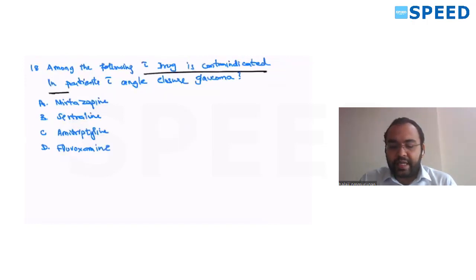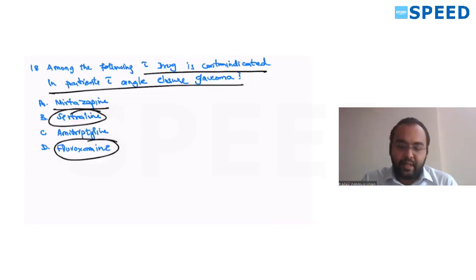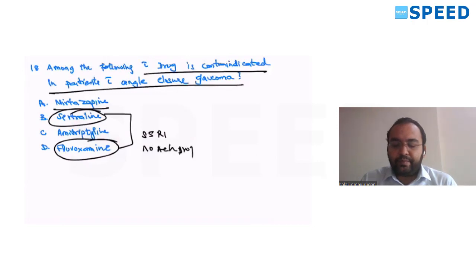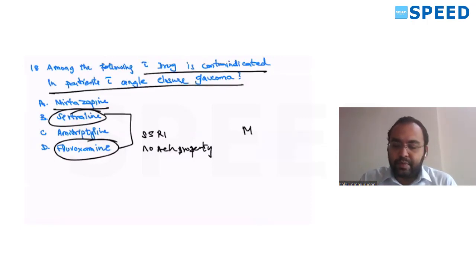Among the following, which drug is contraindicated in a patient with angle closure glaucoma? Okay. Easy. Let's see. Mirtazapine. So what is mirtazapine? See, first we'll see sertraline and fluvoxamine. Both are SSRIs. They don't have anticholinergic property. Because you should see, in the eye which receptor is present? Mainly the M3 receptors are present. No anticholinergic property for SSRI, so it's ruled out.